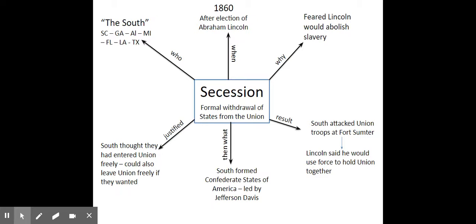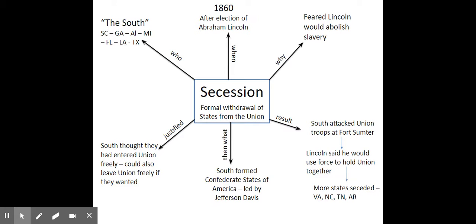When he calls up for volunteers from states like Virginia, Tennessee, North Carolina, etc., they end up seceding as well. Arkansas is among those. So more states secede. Virginia, North Carolina, Tennessee, and Arkansas are also going to secede and join the Confederacy. And that's going to be the last group to leave and join the Confederacy. And those are the Confederate states that we're going to talk about when we get into the war itself.